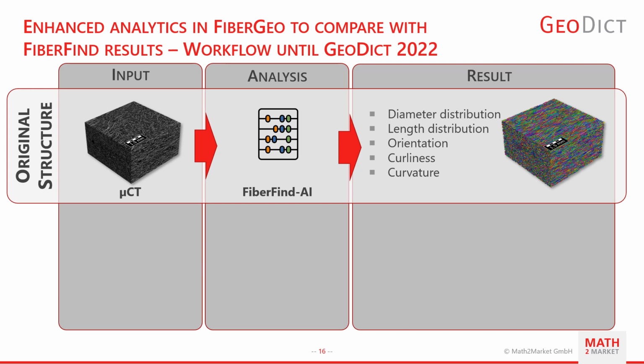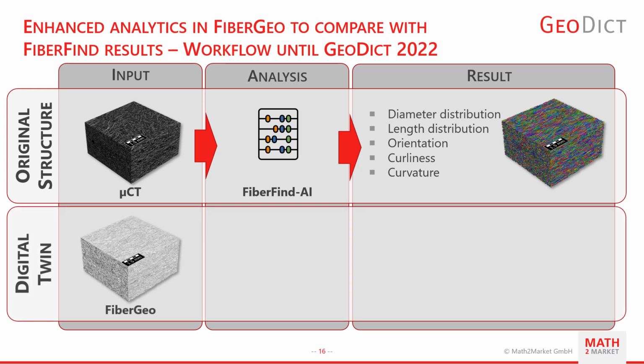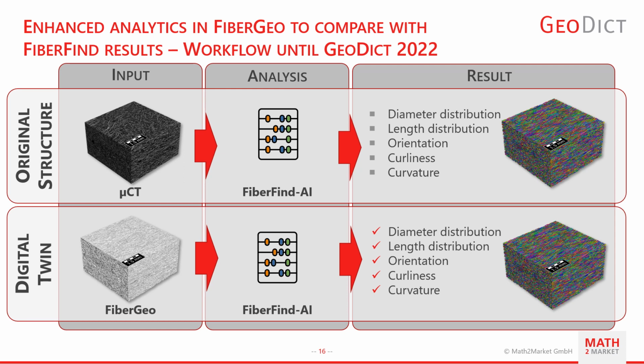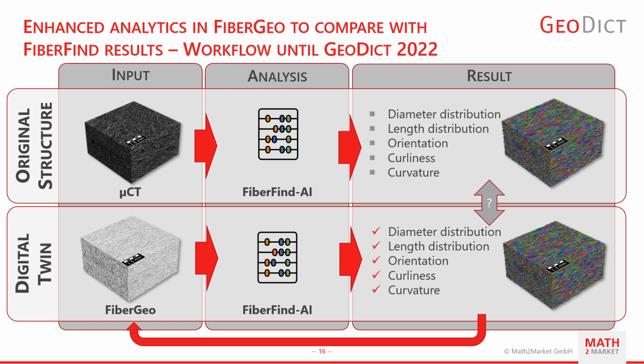When starting from a micro-CT scan, using FiberFind AI is a great way to find the single fibers within the structure and to compute statistics on them, such as diameter distribution, length distribution, orientation, curliness, or curvature. To create a digital twin of that, our FiberGeo is a great tool. Up to Geodict 2022, you could generate a fiber structure, let FiberFind AI run on that, and compare the statistics mentioned before with the statistics on the original structure. Depending on the geometry, it takes some loops until they fit well enough.